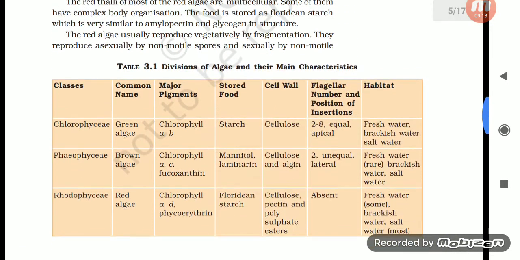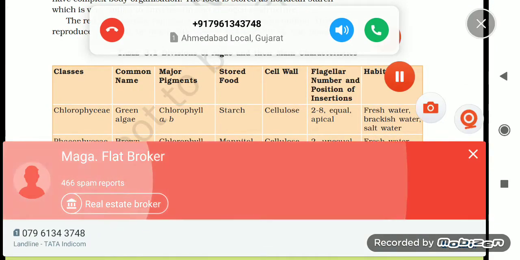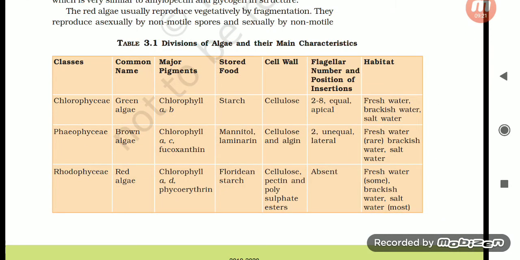Let's get back to the table. Chlorophyceae, common name is green algae. Major pigments of Chlorophyceae are chlorophyll a and b. Food is stored in Chlorophyceae in the form of starch. Cell wall of Chlorophyceae is cellulose. The flagellar number and position of insertion is 2 to 8, equal and apical. And Chlorophyceae has a habitat of fresh water, brackish water, and salt water.